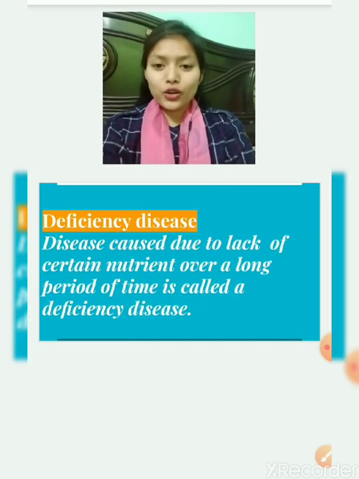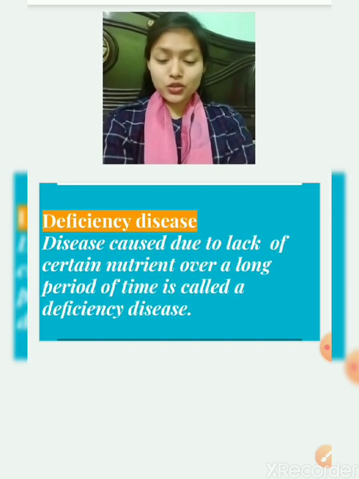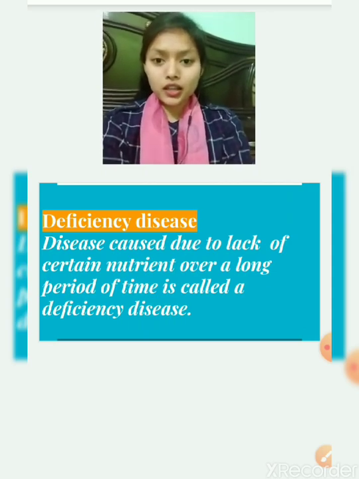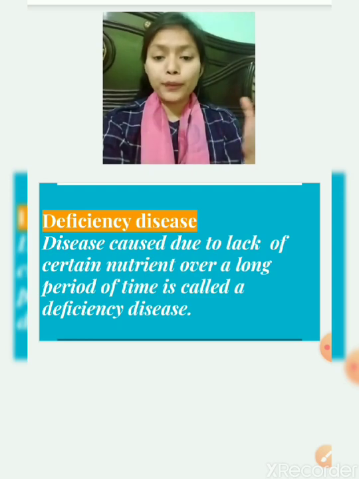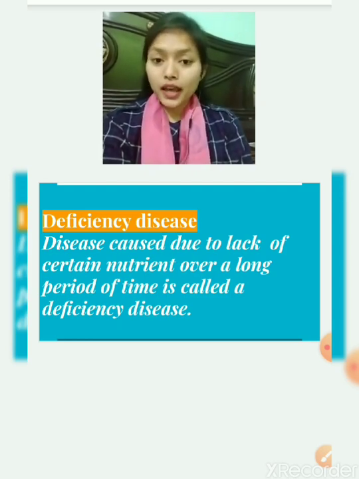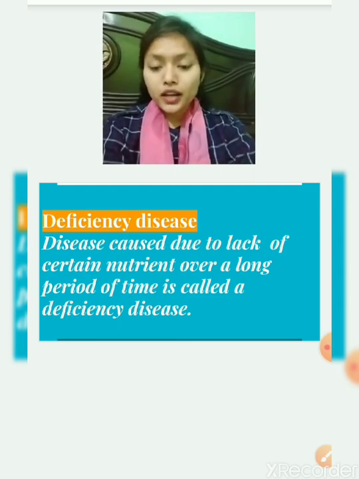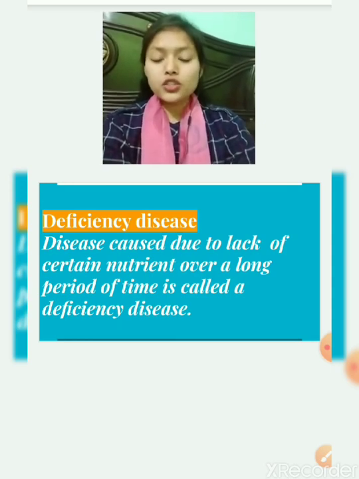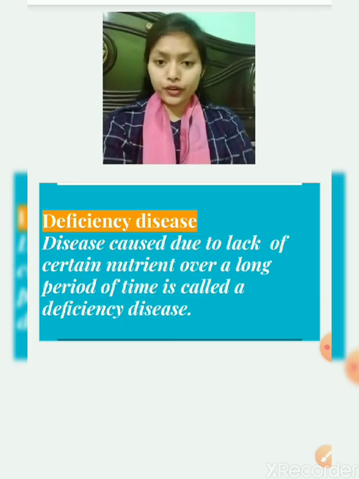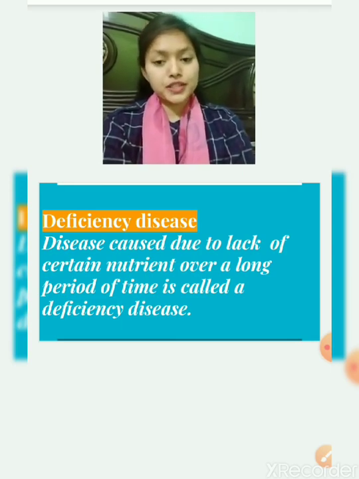Now, okay, we were talking about the deficiency. If we do not take a specific nutrient for a long period of time, then what will happen? A disease can be caused, that is a deficiency disease. So what is a deficiency disease? A disease caused due to lack of certain nutrients over a long period of time is called a deficiency disease.